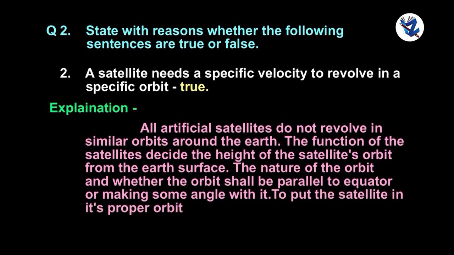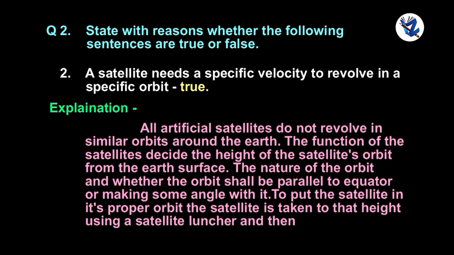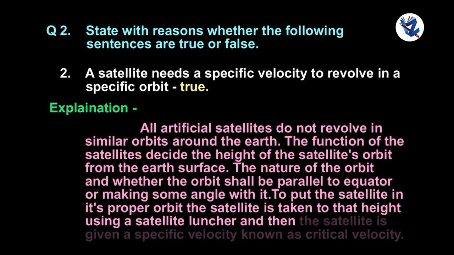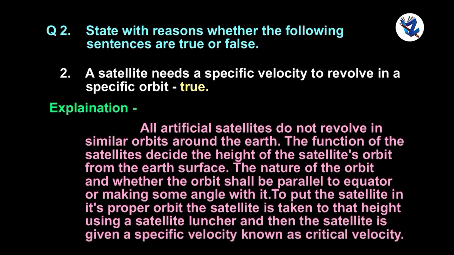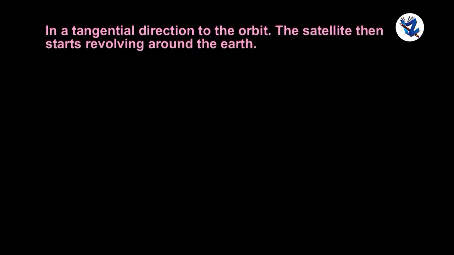To put the satellite in its proper orbit, the satellite is taken to that height using a satellite launcher, and then the satellite is given a specific velocity known as critical velocity in a tangential direction to the orbit. The satellite then starts revolving around the Earth.